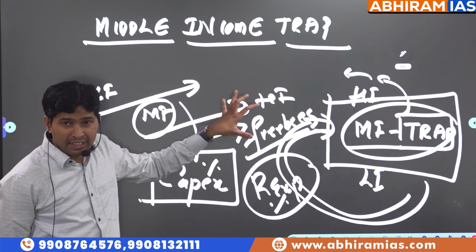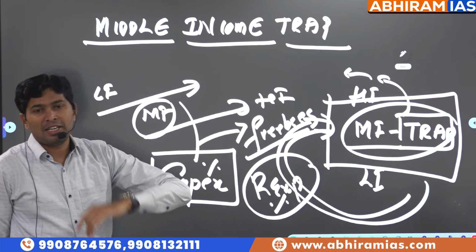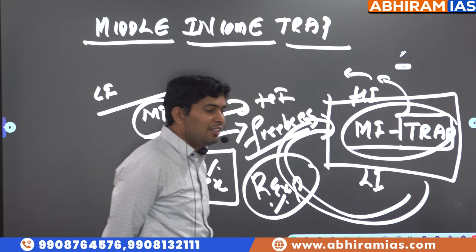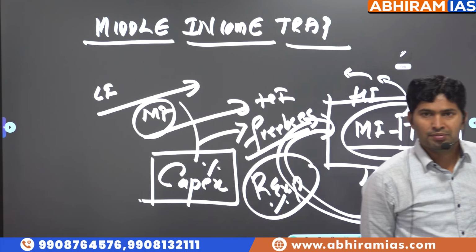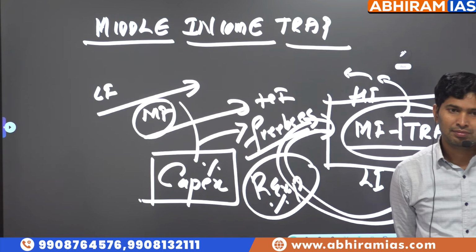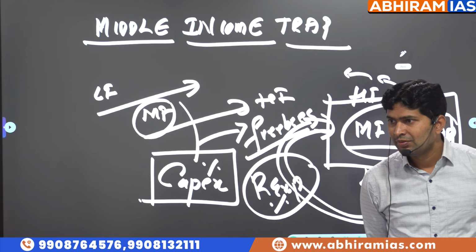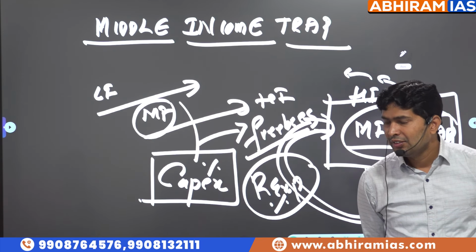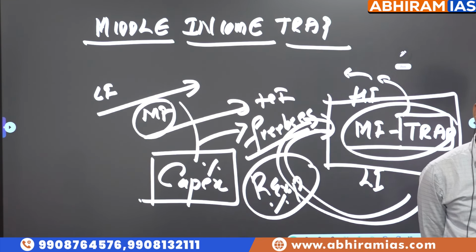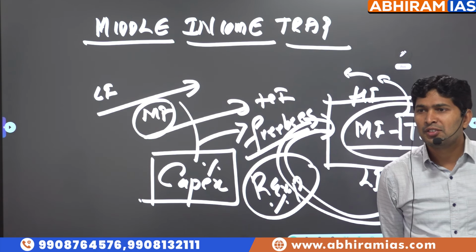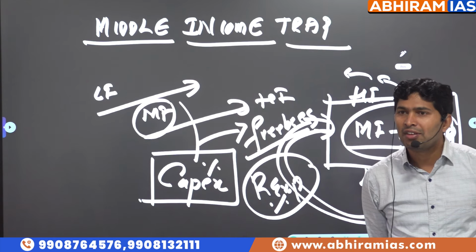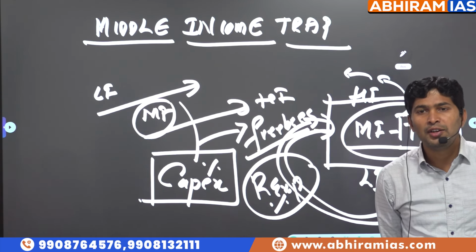Now this is for a country. For an individual also, middle income trap is there. What is middle income trap for an individual? As soon as a person gets a job, there is social expectation. You have to buy a house, you have to buy a car. So you have only 5 lakhs or 10 lakhs, borrow a 1.5 crore loan from the bank. So make 25 to 30 lakhs, pay 2.5 lakh down payment for the car, and get into the middle income trap.